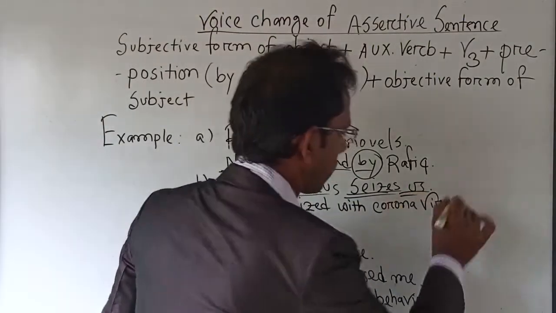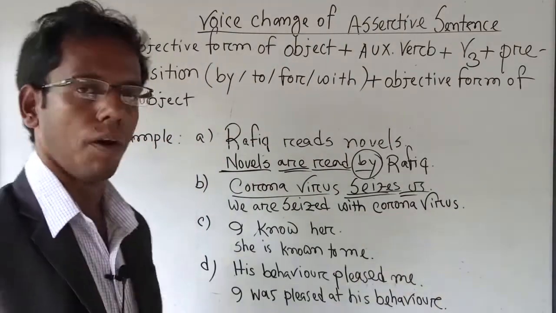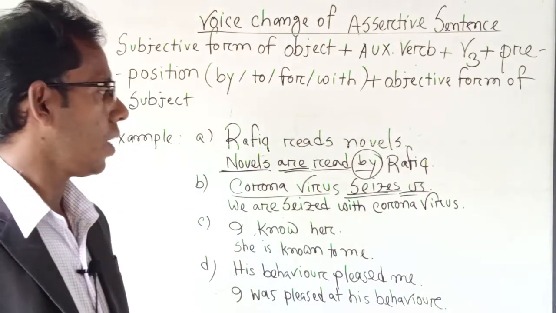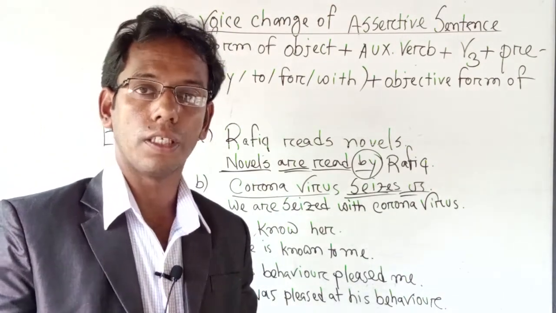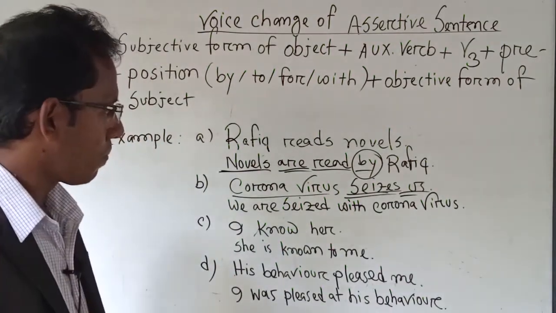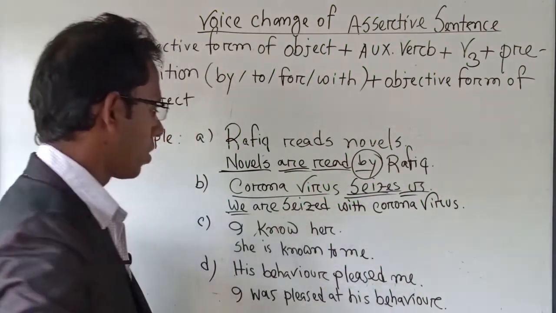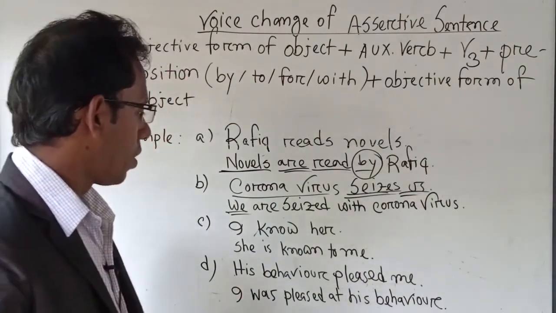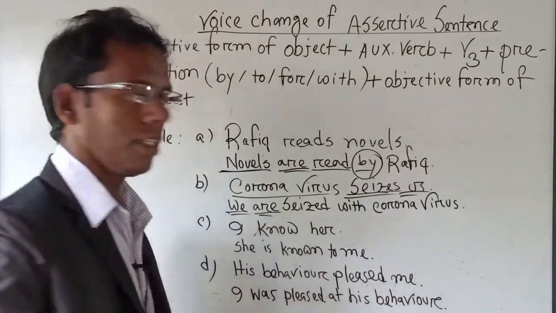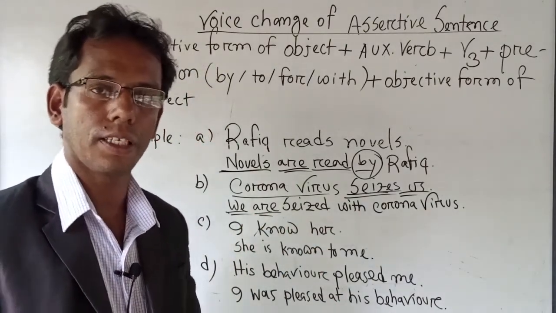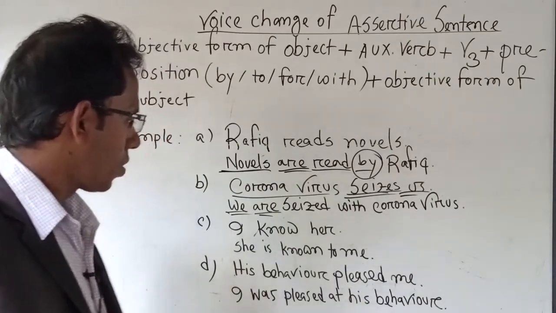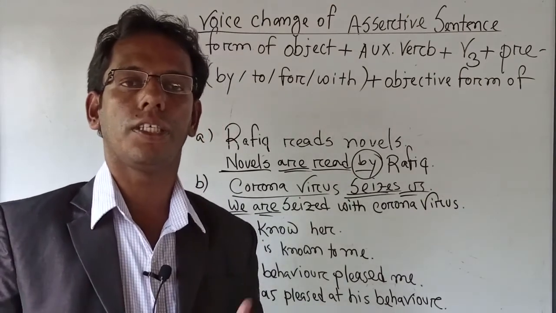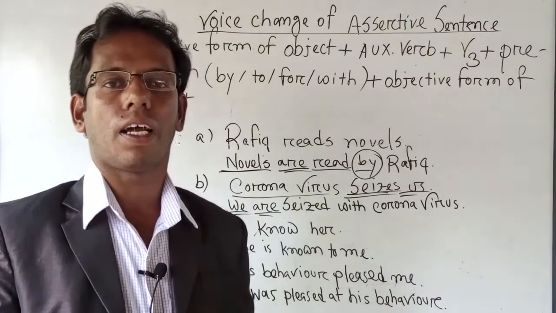Then "us" is the object, and if we find the object "us", then we have to use "we" at the very beginning of the sentence. So I have written here "we". We is plural, so after "we" we have to use "are". This is present indefinite tense. In present indefinite tense we can use the auxiliary verbs am, is, are. Am is generally used after I.